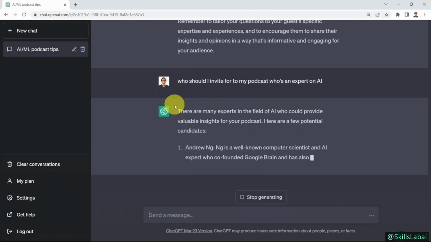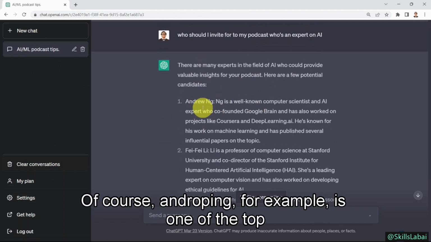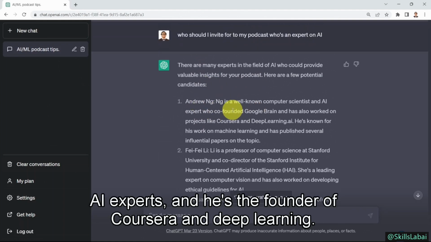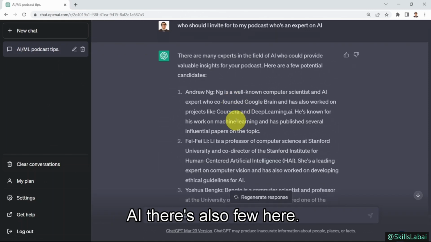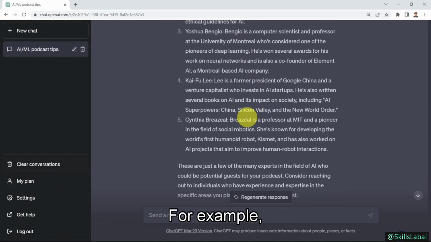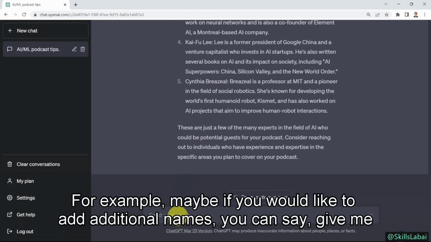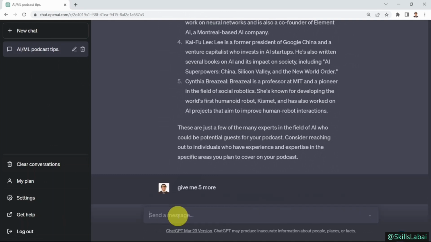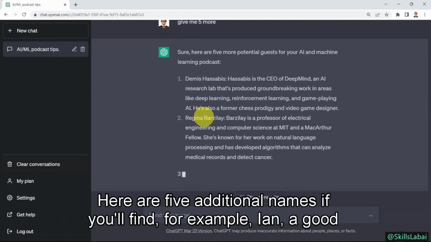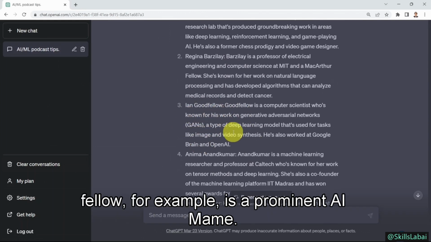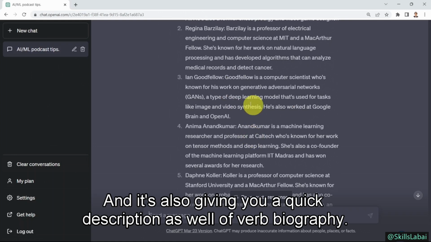So I'm going to say, here we go. There are many experts you can invite. Of course, Andrew Ng, for example, is one of the top AI experts, and he's the founder of Coursera and Deep Learning AI. There's also a few here, for example, Yoshua Bengio as well. Maybe if you would like to add additional names, you can say, give me 5 more. Sure, here are 5 additional names. For example, Ian Goodfellow is a prominent AI name. And it's also giving you a quick description of their biography as well.